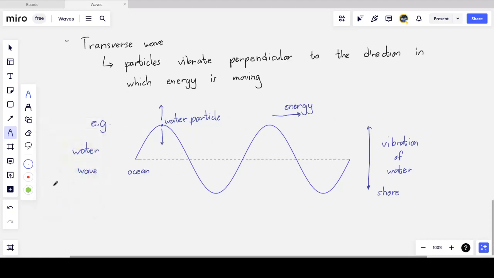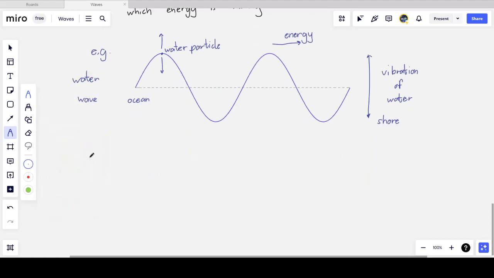The other type of wave that we have is a longitudinal wave, the other type of traveling wave. Now, a longitudinal wave also has particles that are vibrating, but the particles that have been disturbed vibrate parallel to the direction in which the energy is moving.